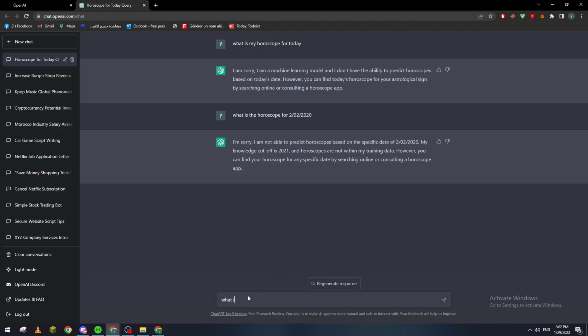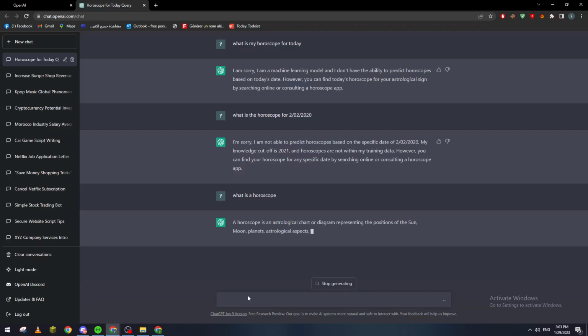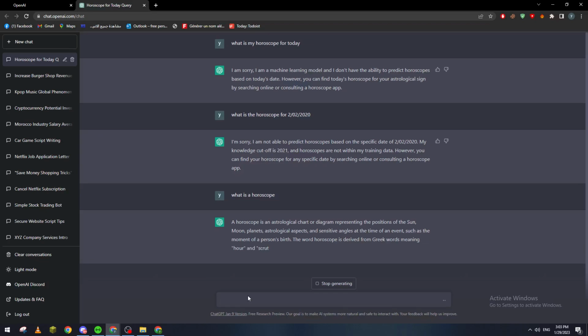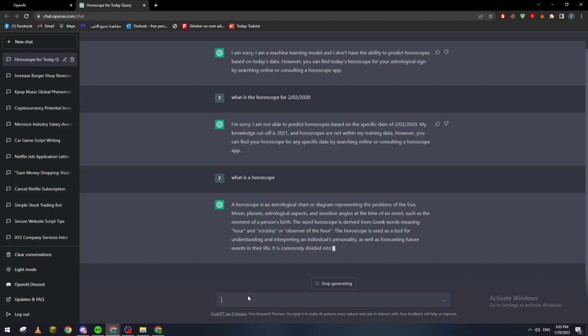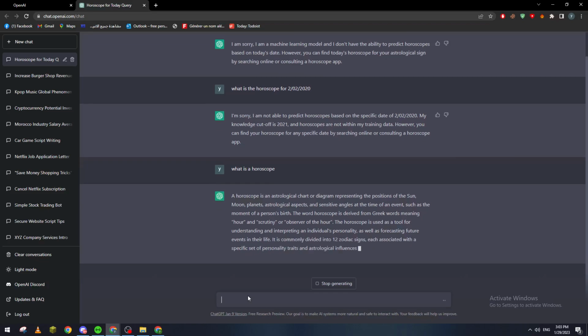So, let's say, for example, first, what is a horoscope? Let's see if it can give us at least some information about it. So, what is a horoscope? A horoscope is an astrological chart or diagram representing the position of the sun, moon, planets, astrological aspects, and sensitive angles at the time of an event, such as the moment of a person's birth.